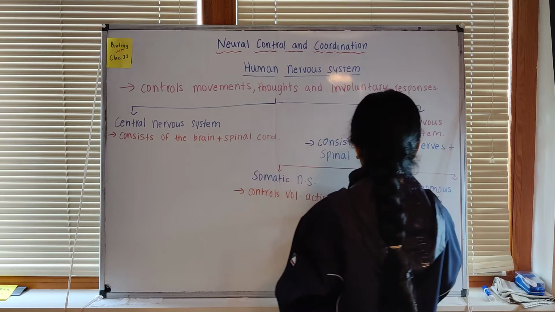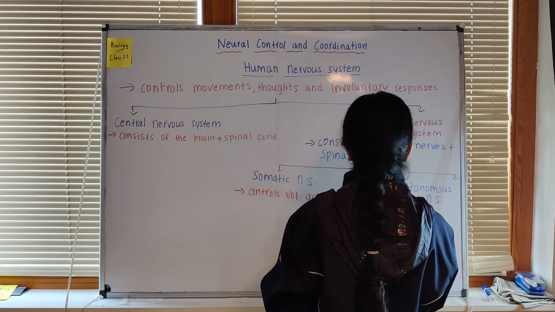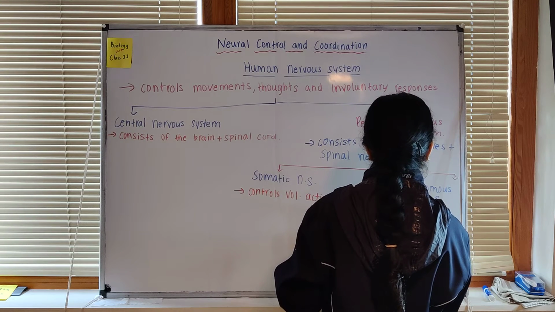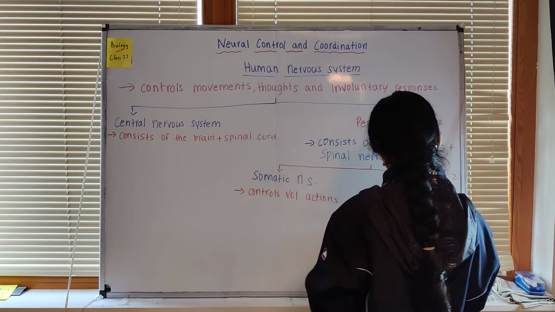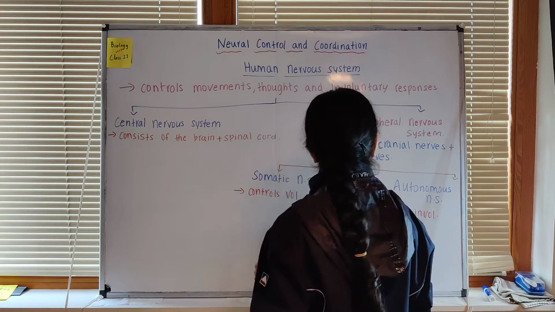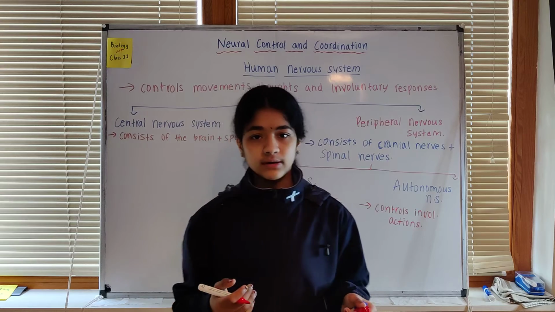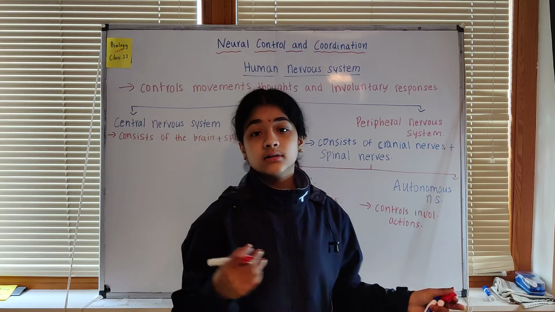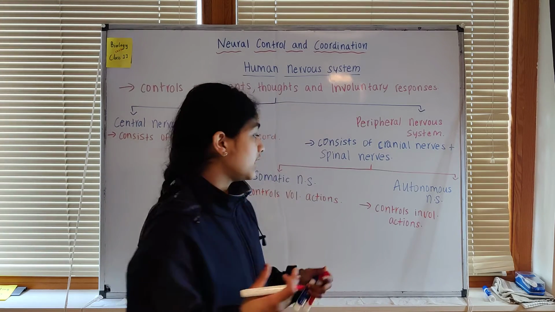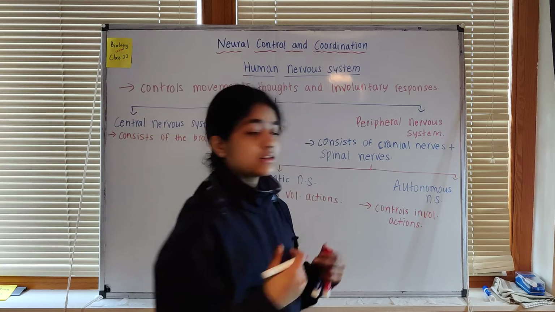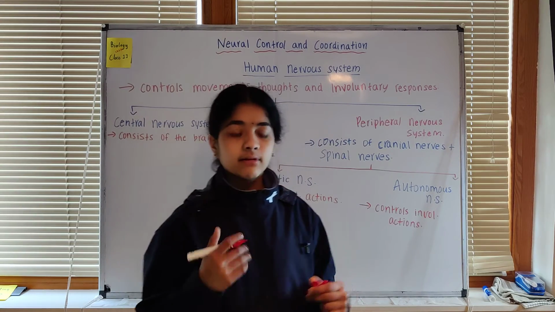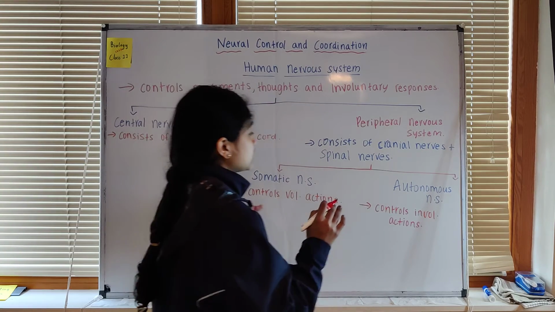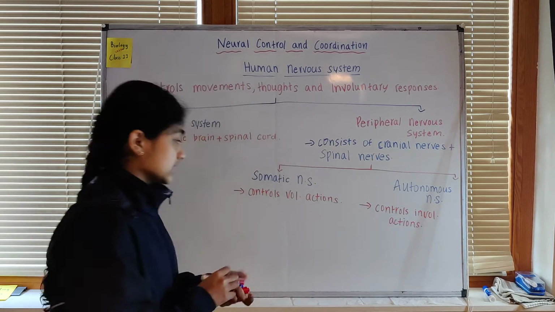The autonomic nervous system controls involuntary actions. Involuntary actions are the actions that we don't know are happening, so they are not under our will. Examples are the heartbeat or the peristalsis of the intestines in our body and many other things. These actions happen inside our body and are not under our control or our will. So that is the autonomic nervous system and the somatic nervous system.